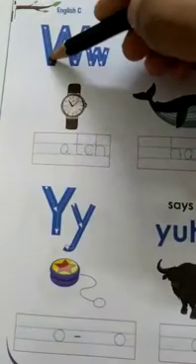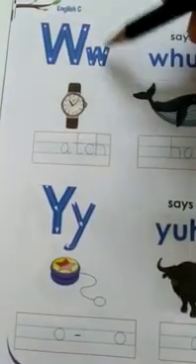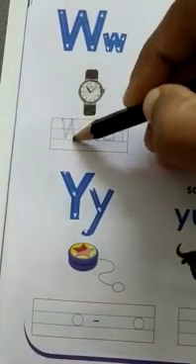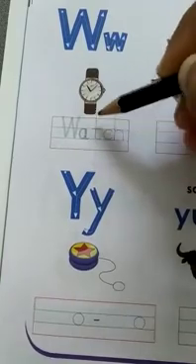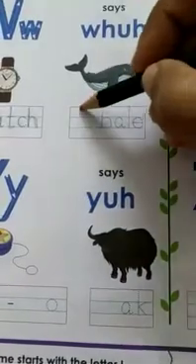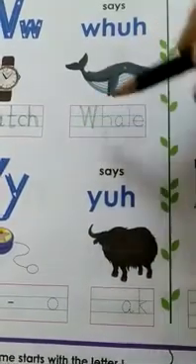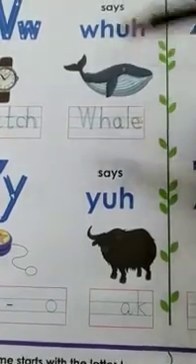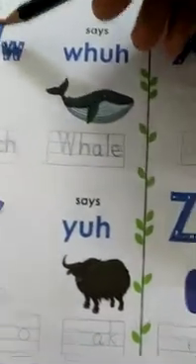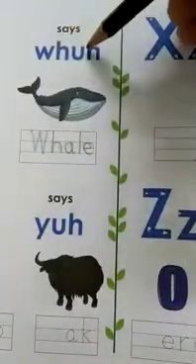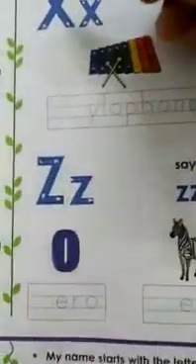V says v. And here there is W, capital W and small w. Down here you can see watch. So W for watch. Right? W here. Trace A, T, C, H. And what is this? Whale. W for whale. Write W. Then write H, A, L, E. So W for watch and W for whale. And W says w. Okay. W says w.